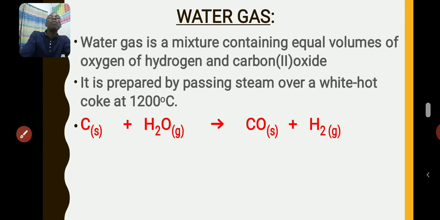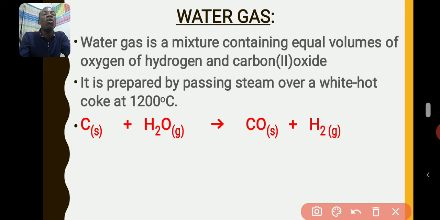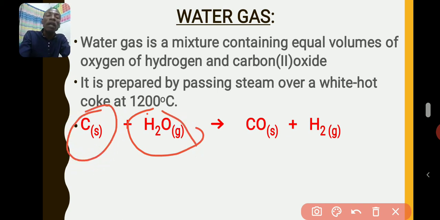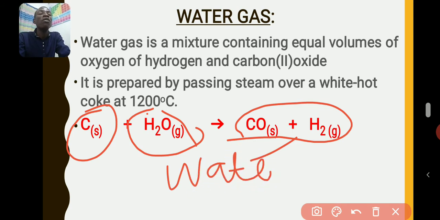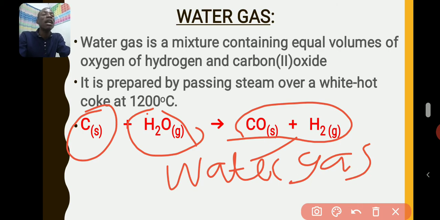Water gas is prepared by passing steam over red hot coke at 1200 degrees Celsius. This is steam. Water in the gaseous form is steam being passed over coke. So it's going to give us carbon monoxide and hydrogen. You call this one the water gas. Mixture of carbon monoxide and hydrogen is called water gas.